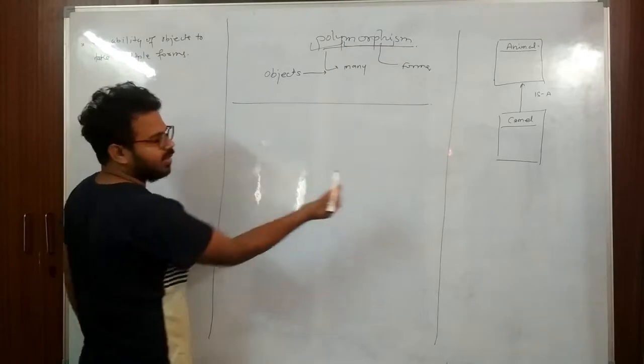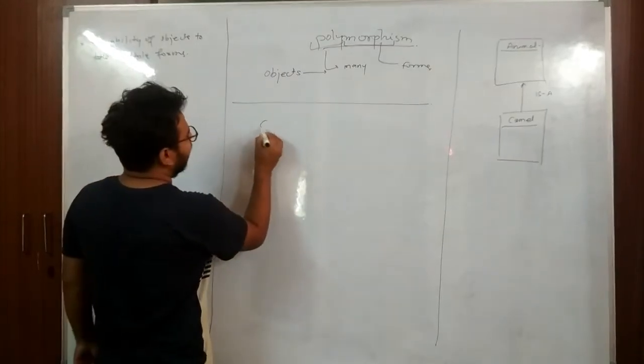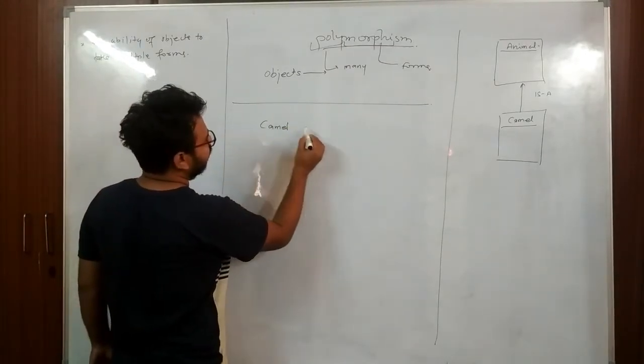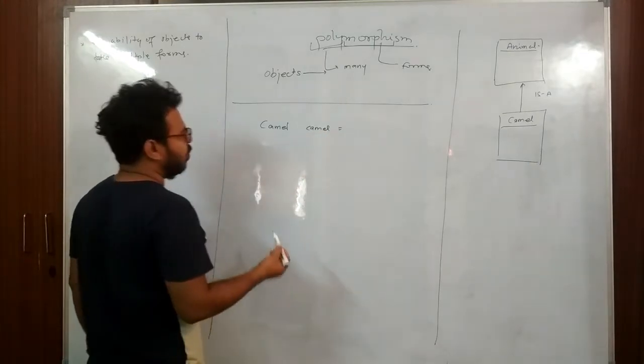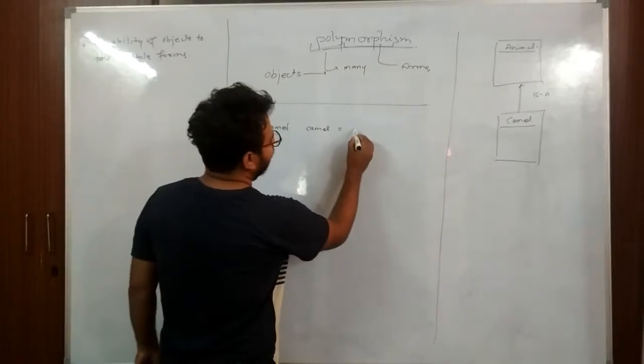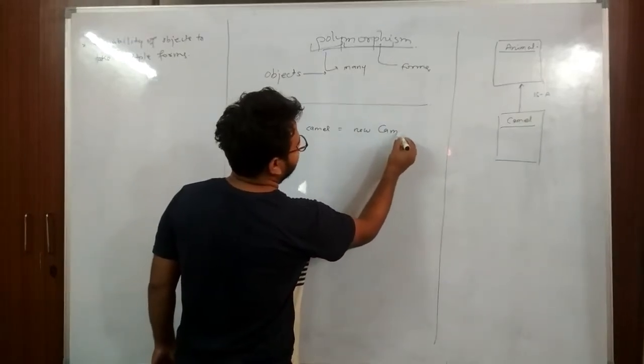So here, to create a new object, what we generally write is Camel. Let the name of the object be camel also. So Camel camel = new Camel.